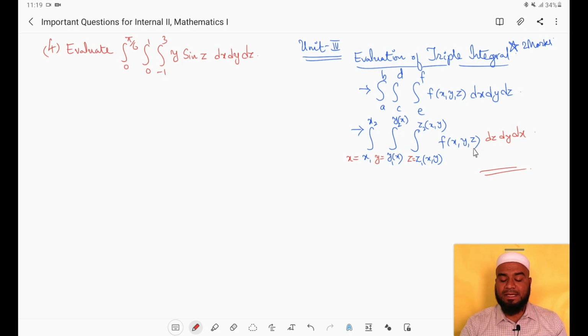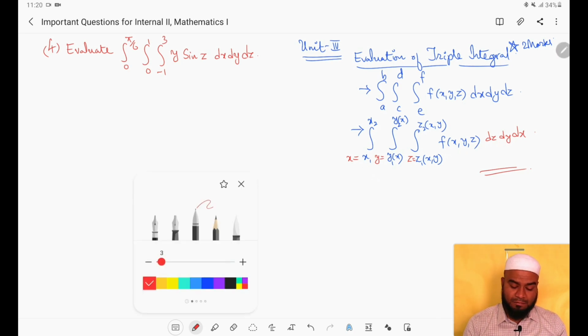And the second possibility is inner limits will be in terms of x, y, middle limits will be in terms of x, and exterior limits are constants. If the limits are in terms of x, y, those should be considered for the variable z. Integrate this first with respect to z. If the limits are in terms of x, we have to consider those for y, then integrate with respect to y. Constants should be considered for x.